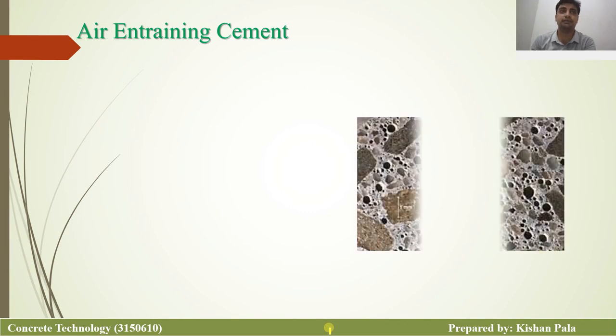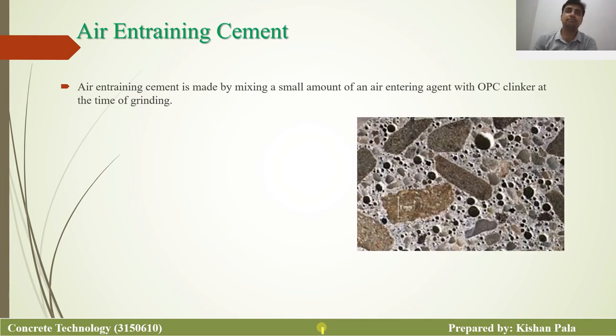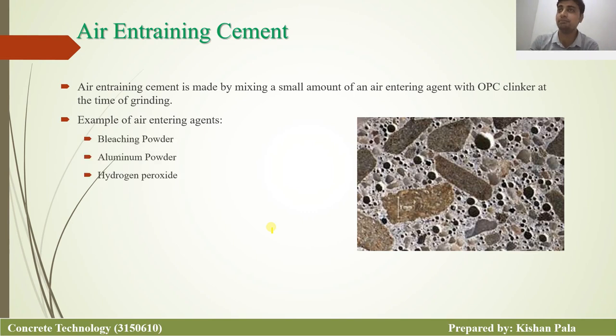Air entraining cement. Air entraining cement is made by mixing a small amount of air entraining agent with ordinary Portland cement clinkers at the time of grinding. The air entraining agents are like bleaching powder, aluminum powder, hydrogen peroxide. So these are the agents, and by this we can get air entraining cement. This cement is used to produce lightweight concrete. You can see it in the picture.